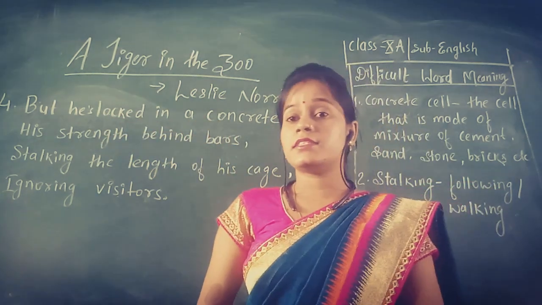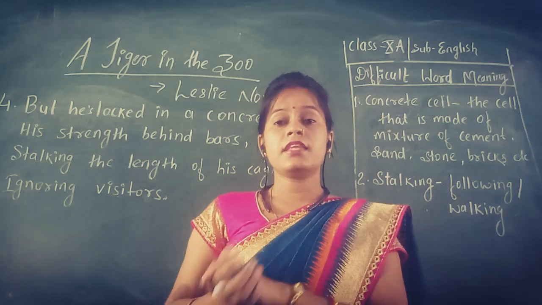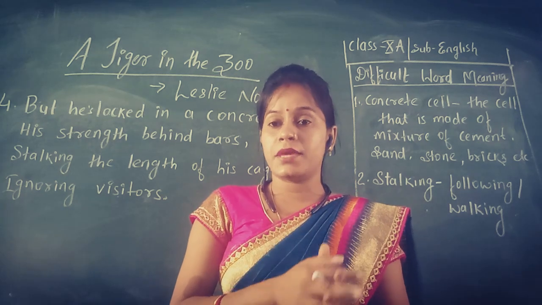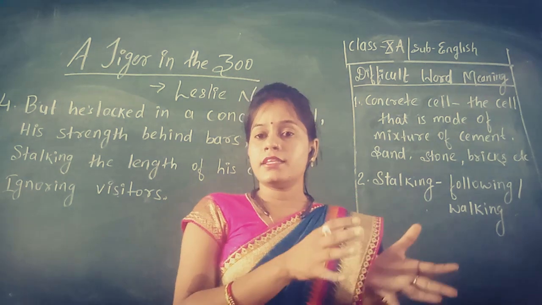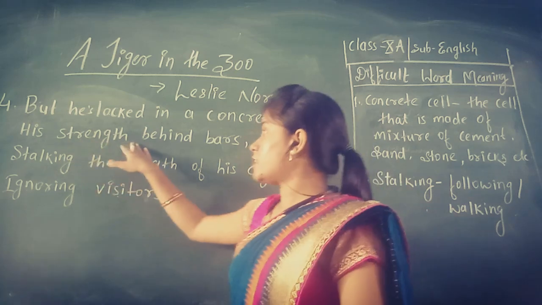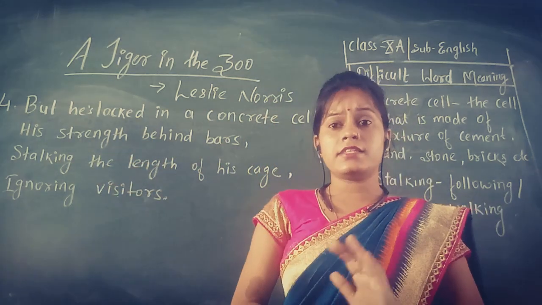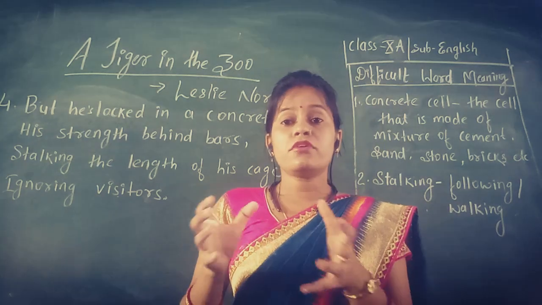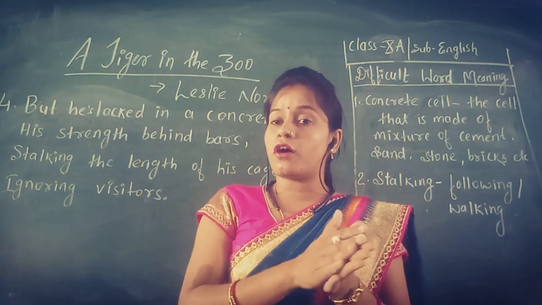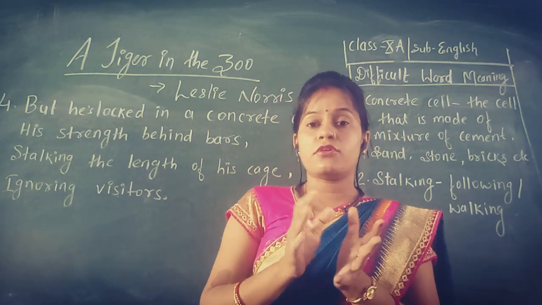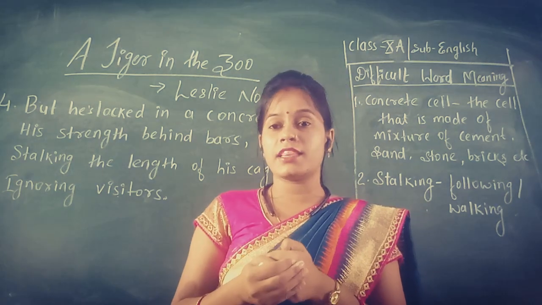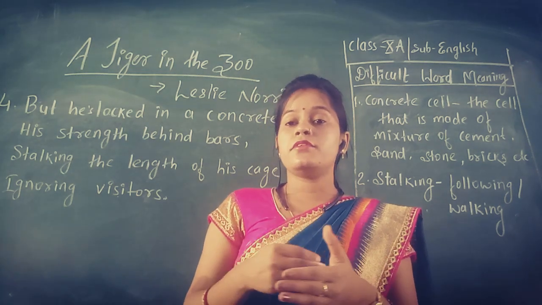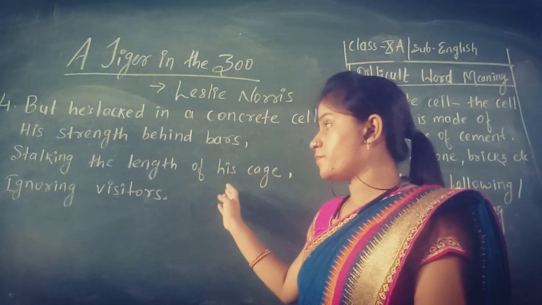Now through this stanza the poet is saying, but he is locked in a concrete cell. Means but the tiger is locked in the cage. He is locked in a cell that is made of sand, cement, brick and other mixture of things. His strength behind bars, and as the tiger is locked behind the bars, as he is locked behind the cage, so his strength is also locked in that same cage. So he is not able to show his strength now. He is completely strengthless. He is completely helpless over there.